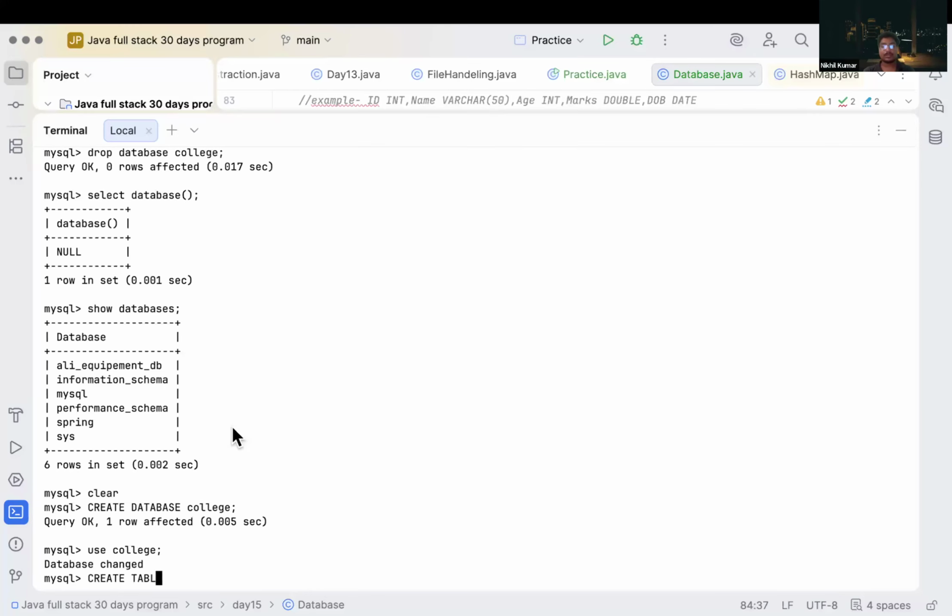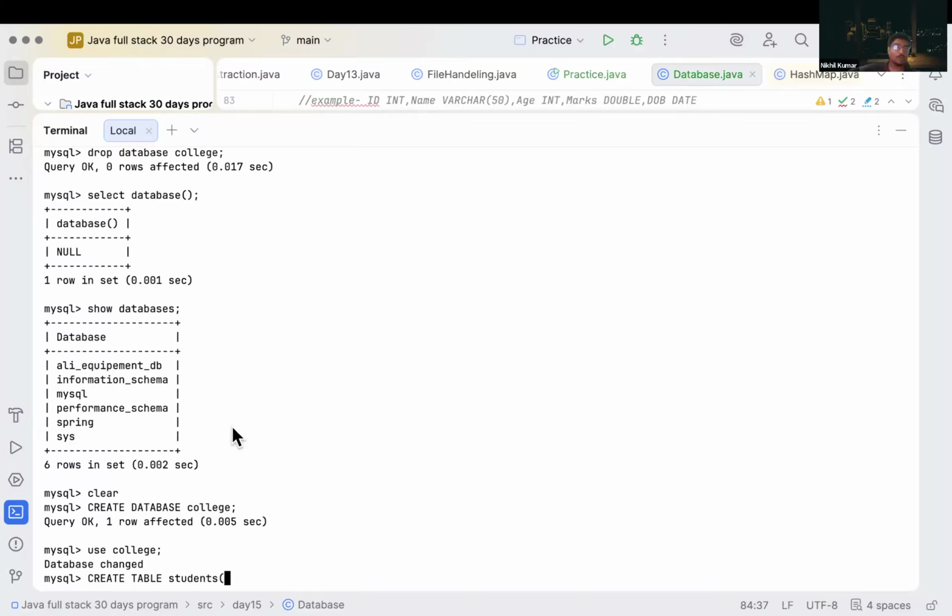Create table students, and inside this students, now we are creating a table. It should have ID, name, age, and course or DOB. Correct? So what we are doing is defining the structure, or columns, of our table here.